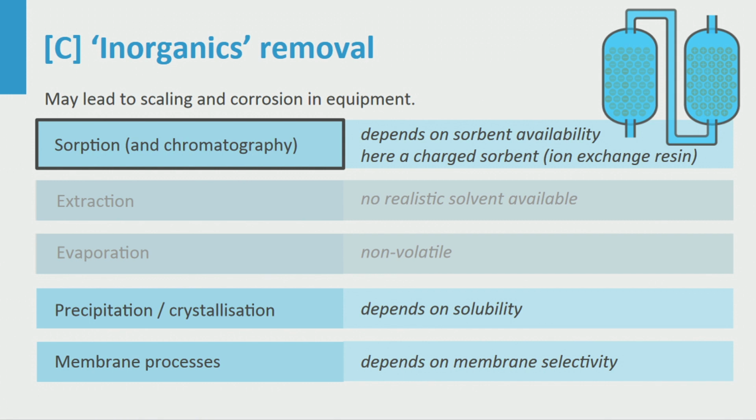Inorganics are usually salts remaining from feedstock contamination or from the fermentation medium or resulting from pH control in the bioreactor. In general, salts lead to scaling and corrosion in equipment in high temperature units such as used further downstream. Ion exchange is generally favored to remove salts. In ion exchange, cations are adsorbed in exchange for protons and anions in exchange for hydroxide ions. But precipitation, crystallization and membranes can work as well.